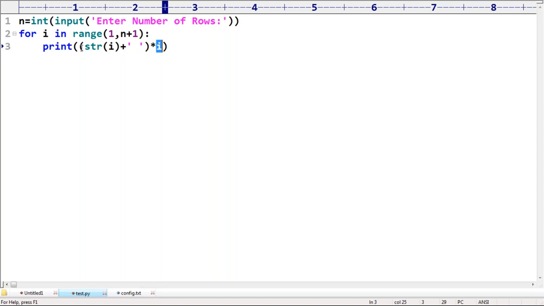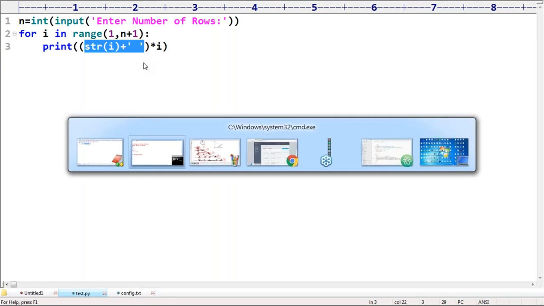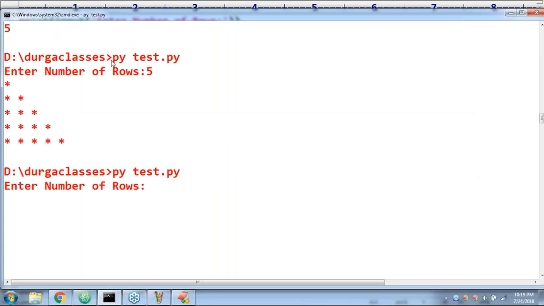Think of it very carefully. Instead of star space, now I'm taking i value space. A bit difficult, don't worry. Just slowly you can practice, then you can get much clarity.